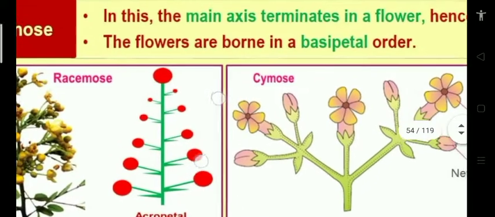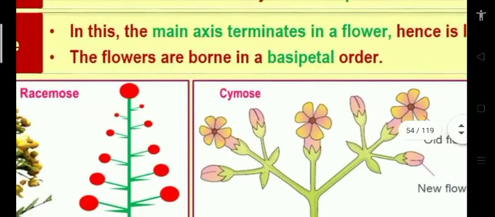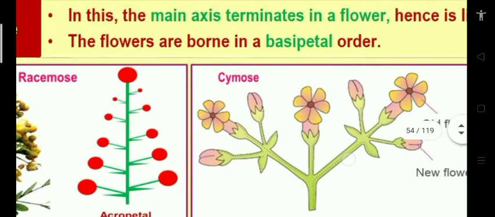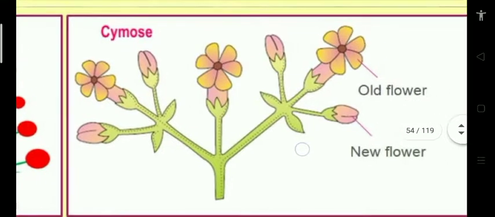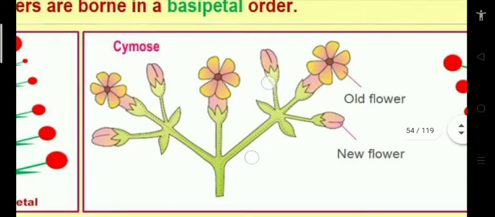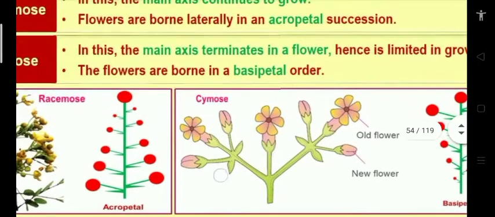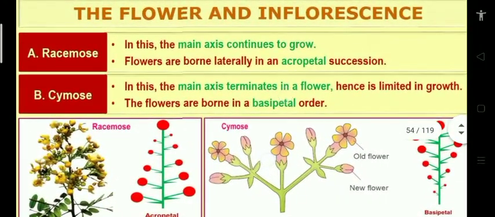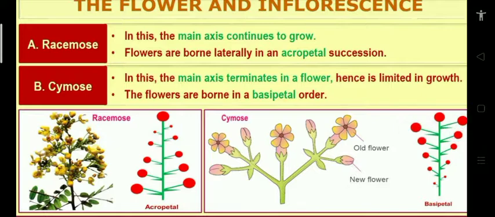Next, cymose. Cymose means the main axis terminates into a flower. You can see it in the diagram on the right side. Cymose terminates into a flower. Then flowers are arranged in basipetal succession. The mature flower is present at the center and young flowers are present at the lateral side. You see in the diagram, the old flower is present at the center and the new flowers are present at the lateral side. That is basipetal succession. A racemose example is Crotalaria, Fabaceae family. A cymose example is jasmine.